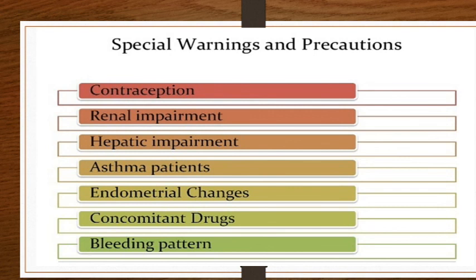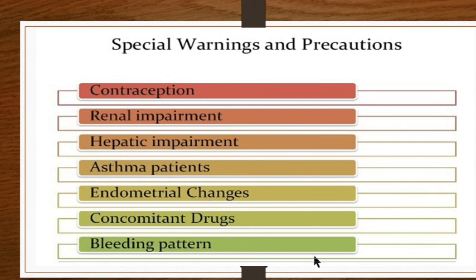Now, one important warning which I would like to highlight apart from others where you should not give. You are seeing to the renal impairment, you are seeing to the hepatic impairment, you are seeing whether the patients are asthmatic or not, seeing whether other endometrial changes are there or not before giving that drug. You are seeing that other concomitant drugs she is taking for other medical ailments, and what is the bleeding pattern.